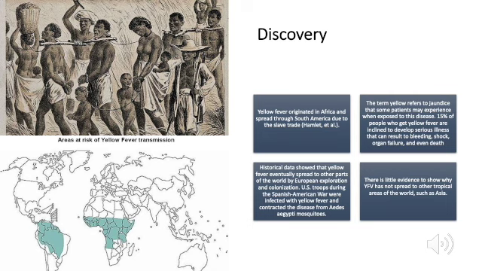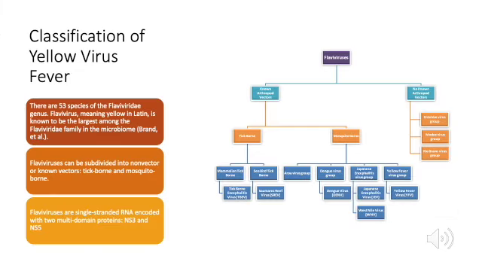as Asia. The term yellow in yellow fever refers to the jaundice that some patients may experience when exposed to this disease. 15% of people who get yellow fever are inclined to develop serious illnesses that can result in bleeding, shock, organ failure, and even death. There are 53 species of the Flaviviridae genus. Flavus, meaning yellow in Latin, is known to be the largest among the Flaviviridae family in the microbiome.